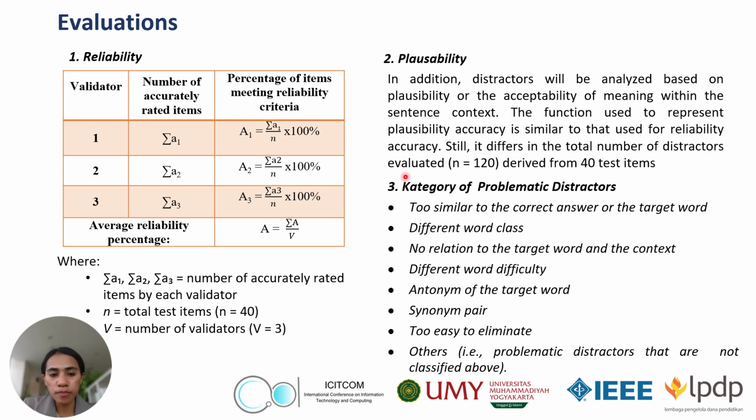And for problematic distractor categorization, finally, we identify distractors that failed quality checks, such as too similar to the correct answer, different word class, no relation to the target word and the context, different word difficulty, antonym or synonym pair, too easy to eliminate. So this helps us improve the design of future distractors.